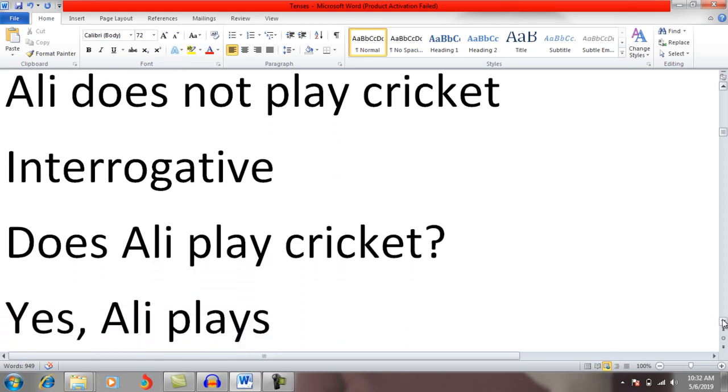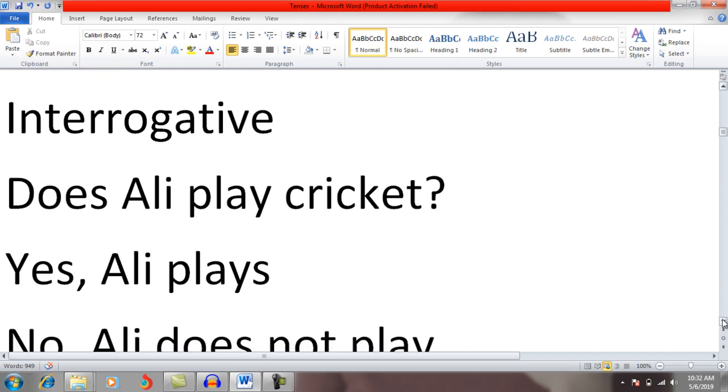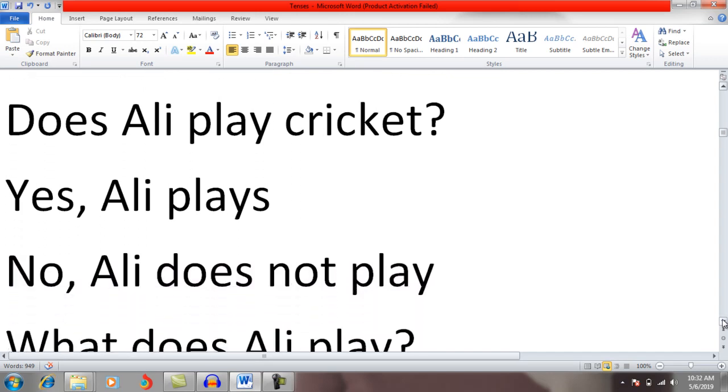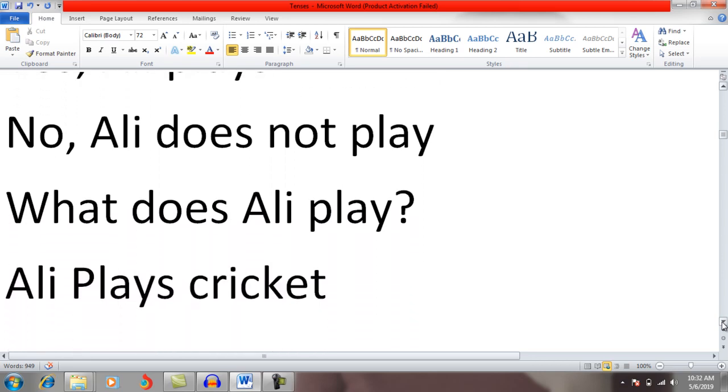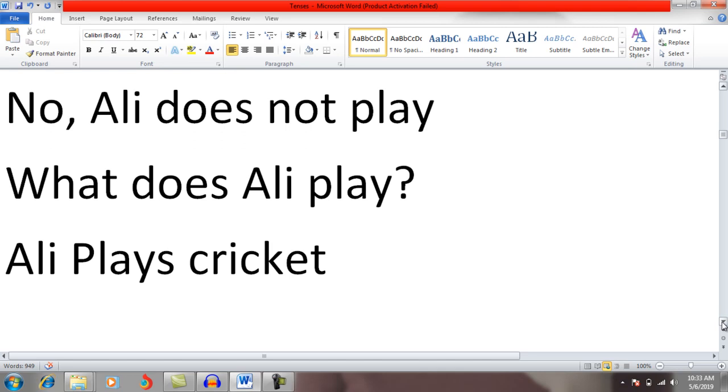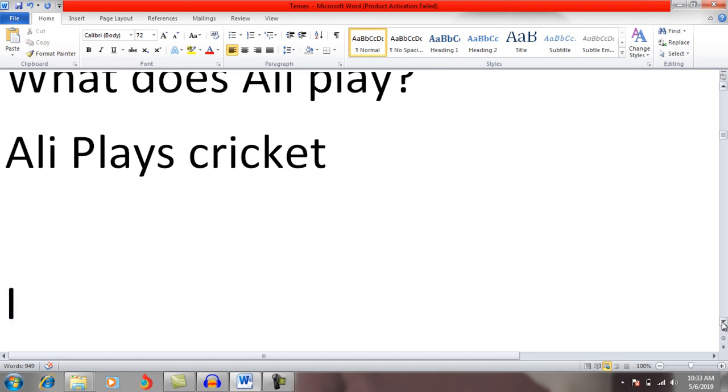Interrogative: we have to start the sentence with does. Does Ali play cricket? There will be two possible answers. Yes, Ali plays. No, Ali does not play. In the first case I add s because there isn't any other verb like does, but in the second case I remove s from the action verb because I put does, for the reason I have already explained. What does Ali play? This is a WH question or informative question. Ali plays cricket.